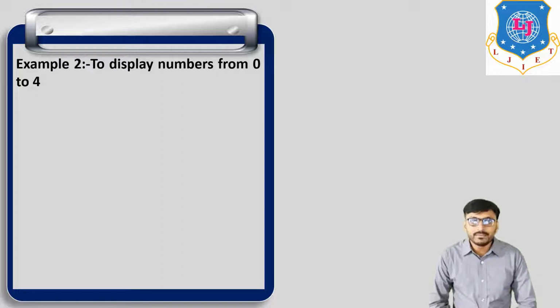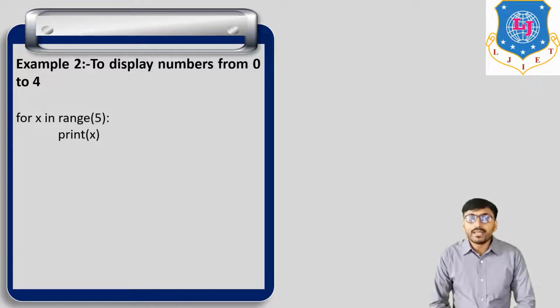Second example: to display numbers from 0 to 4. Simply, for x in range 5. Range is one type of function, and range 5 means 0, 1, 2, 3, 4, not 5.